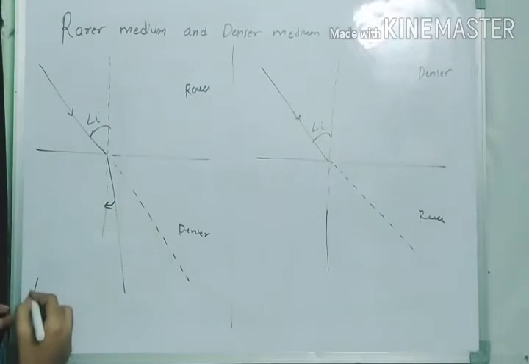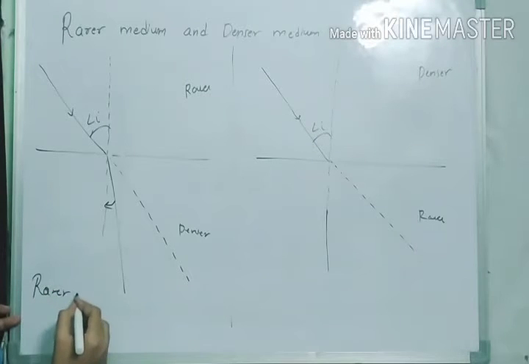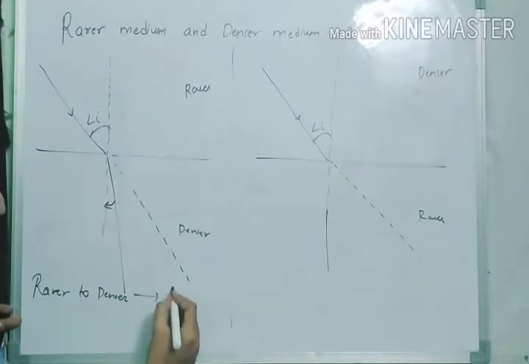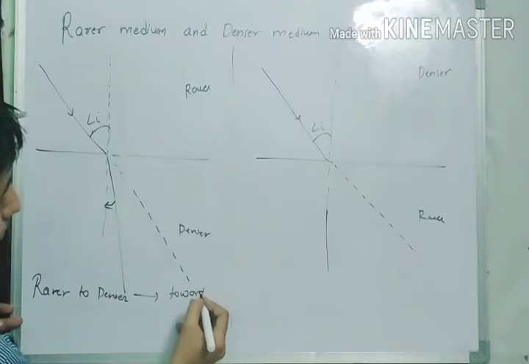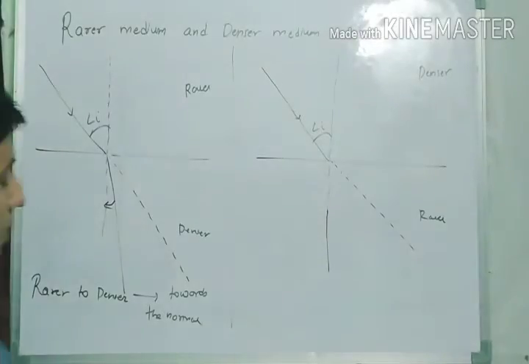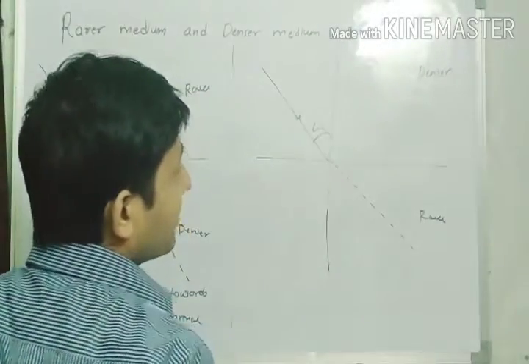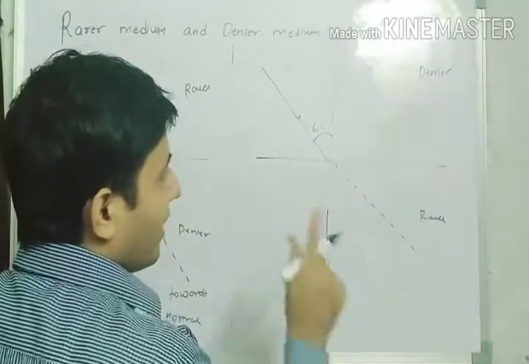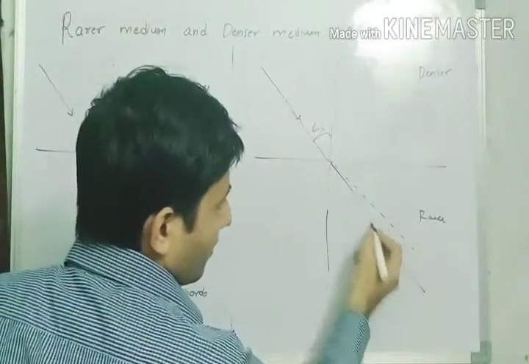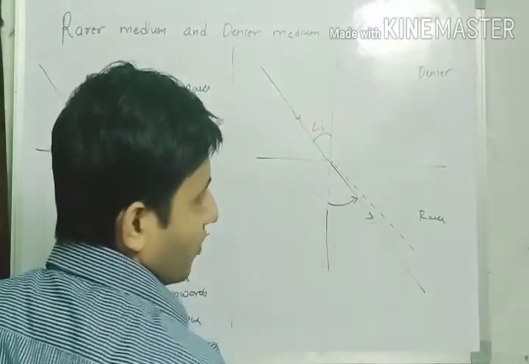Okay, so rare to denser, it will bend towards the normal. And in the case of denser to the rare medium, when the light passes from denser to rare medium, it bends away from the normal. It has bent away from the normal.